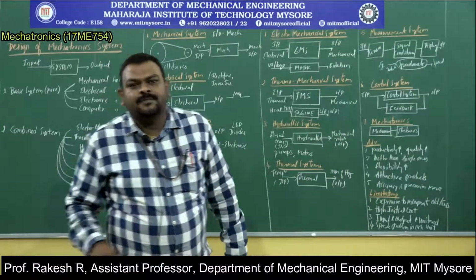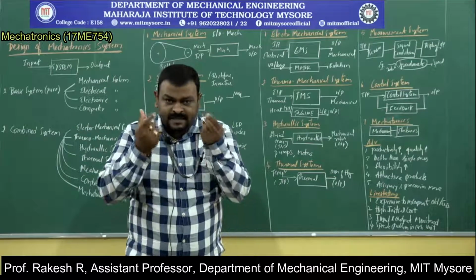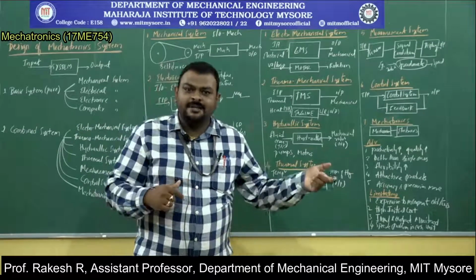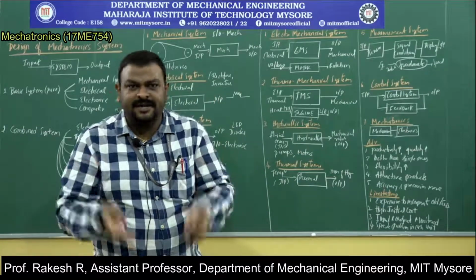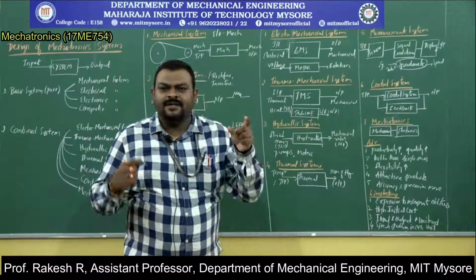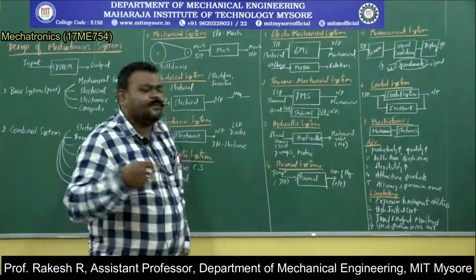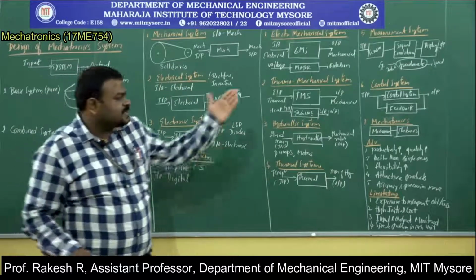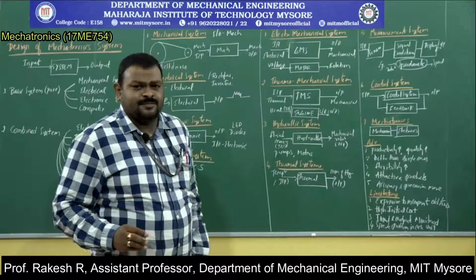So this is one example of a closed loop control system. First, 60 km per hour is the feedback. I will compare it with the reference speed, which is again 0 because I need to reduce the speed suddenly. Then I will fix the error: 60 minus 0 is 60, so I will apply a sudden brake. Like that, there are several examples for control systems. This is one manual speed control example.